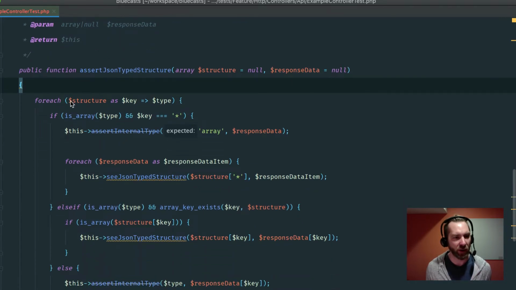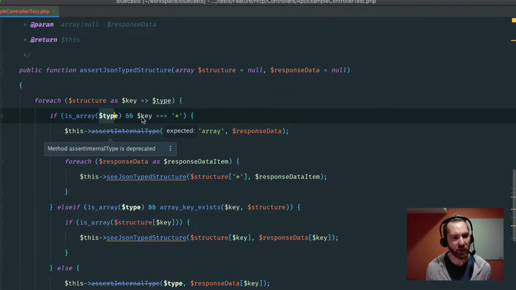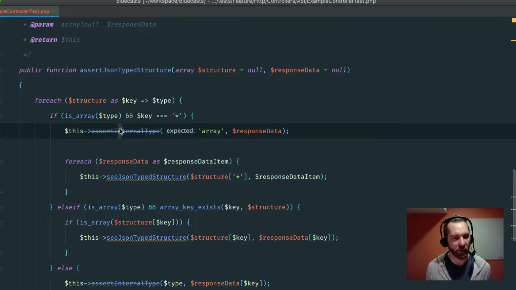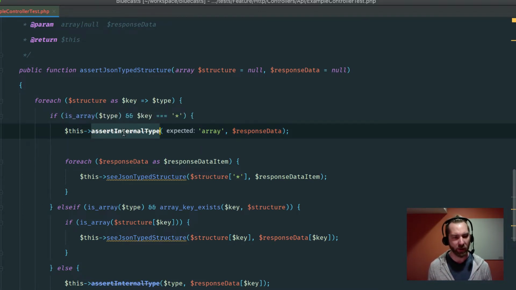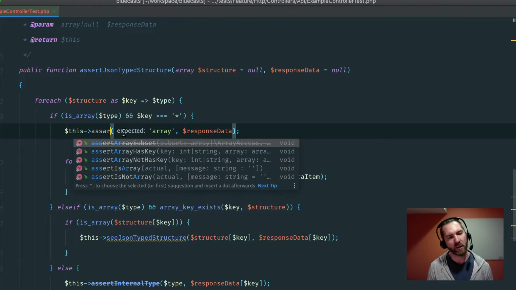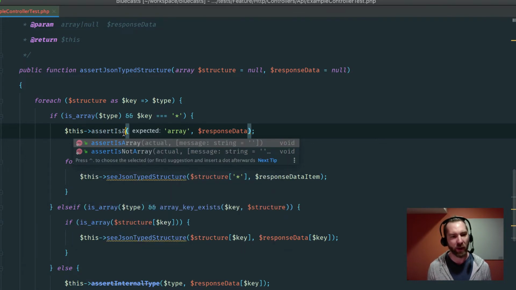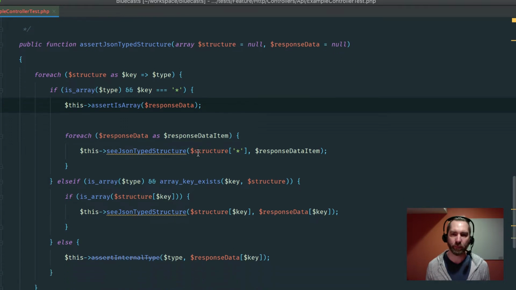This is basically saying, loop over each key and type, cool. If type is an array and key is star, then assert internal type, which is no longer a thing. So I think we say something like assertIsArray.